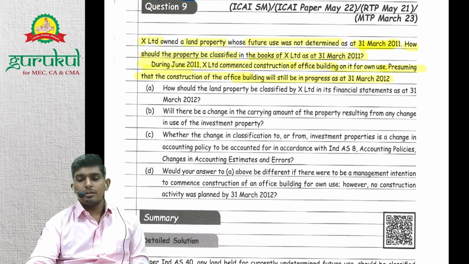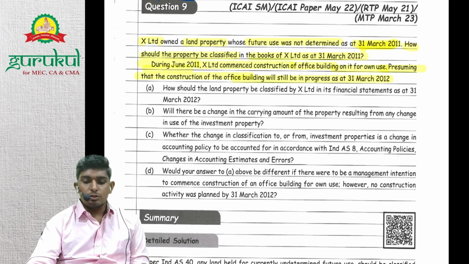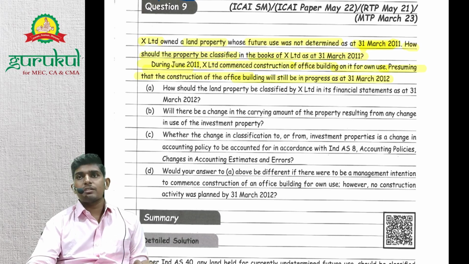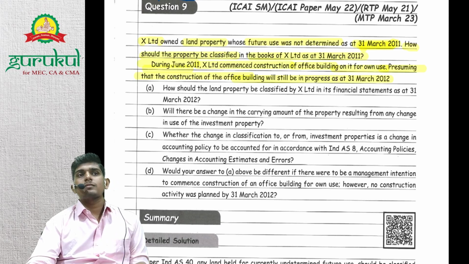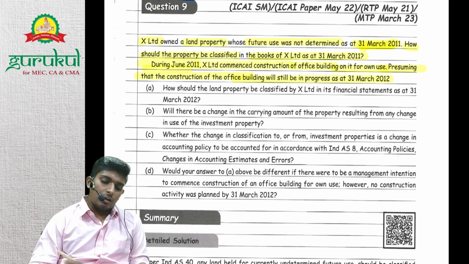So it's a PP. So incorrect. Basically, what we have said, not just assumption needs to be changed, actual use needs to be changed. Property is still under construction. So actual use changed? No, actual use didn't change. Actual use will be changed when property is taken into consideration, right? So till then, it's an investment property only.